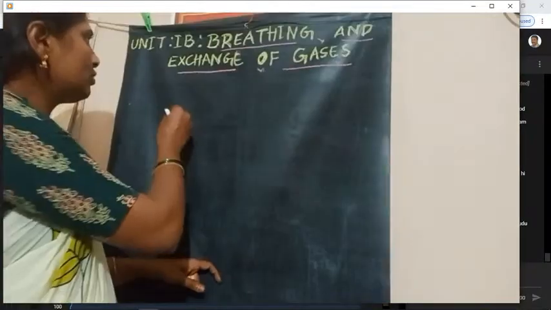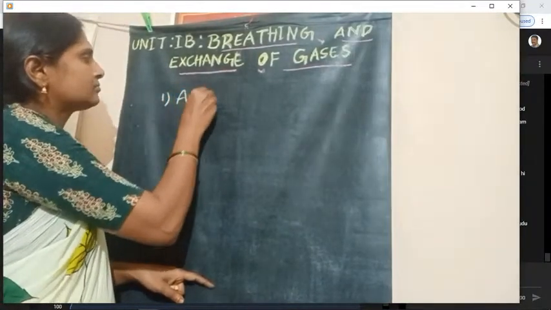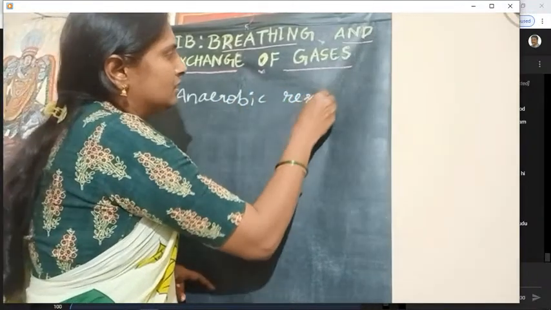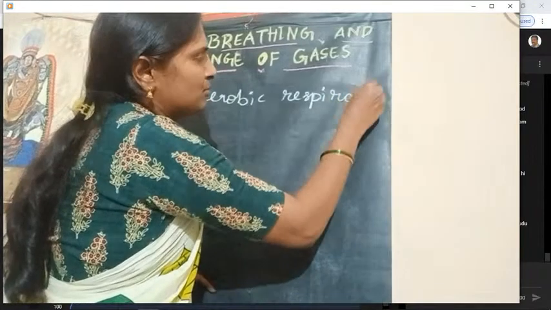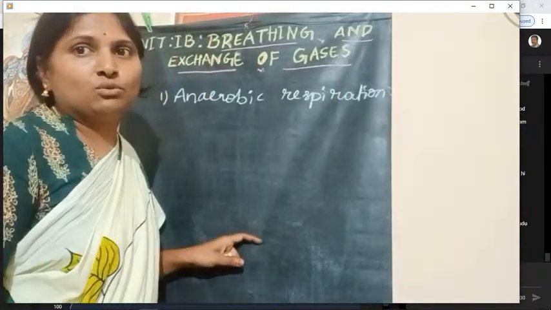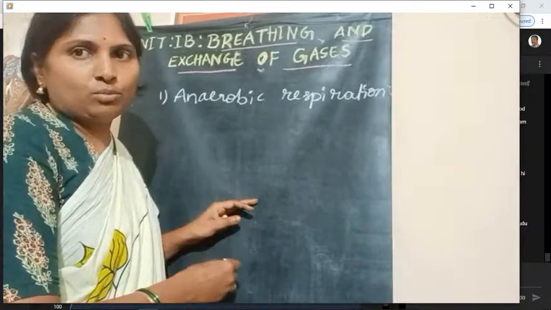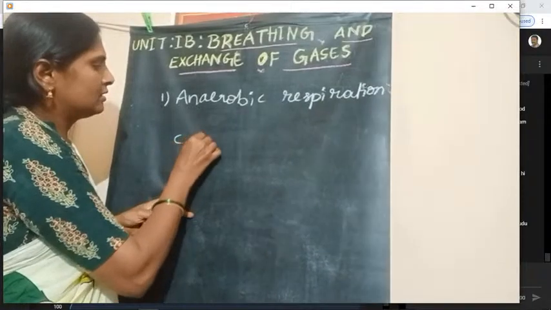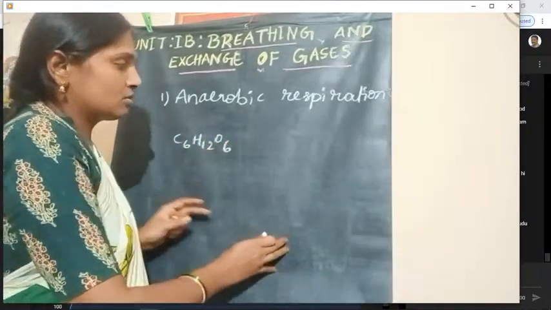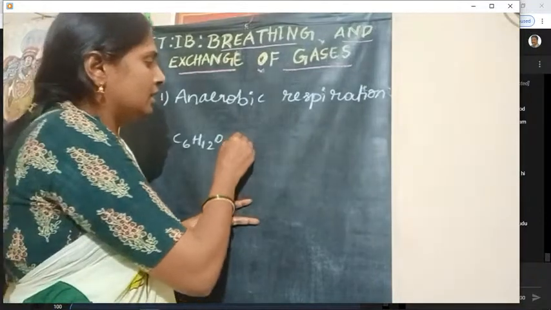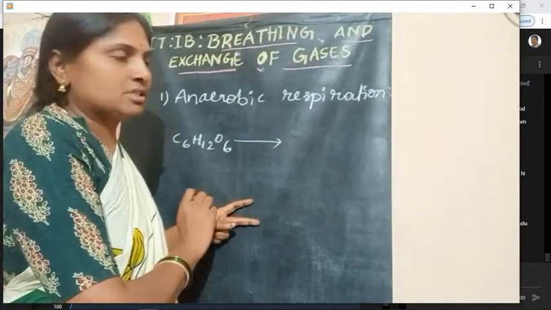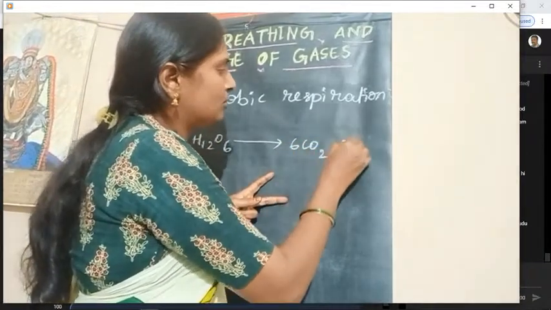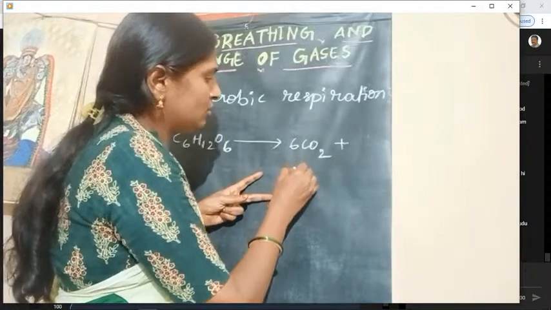First one is anaerobic respiration, which does not involve oxygen. In the anaerobic process of respiration, glucose molecule C6H12O6, in the absence of oxygen, is broken down and forms carbon dioxide plus ethanol.